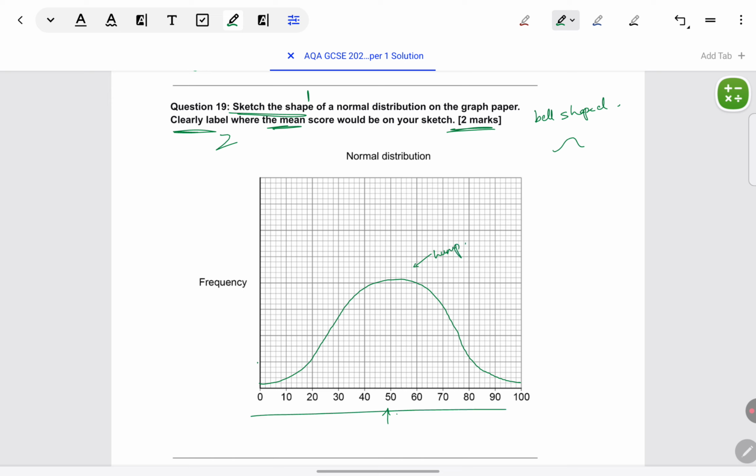And why have they given you such a definite scale? Don't write hump, I'm just writing it to explain to you. Why is this whole scale given over here? Because they want you to point exactly at the middle point and show this is where the mean would be. I'm making a line. You don't need to make a line, you could just make a dot in the middle, or make an arrow and point out that the mean is there. Either way, just make sure you're labeling mean at the center. So 1 mark for sketching a bell shaped curve, second for giving the mean.